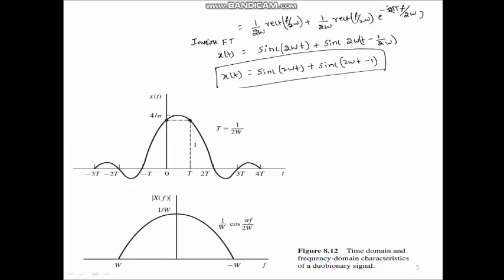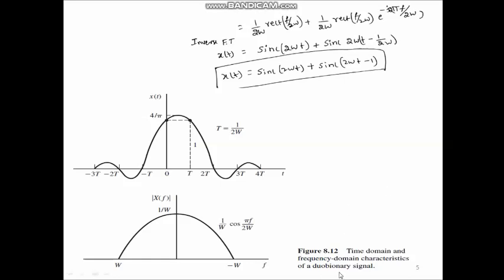So, the inverse Fourier transform of X(f) is x(t). So, it is equal to sinc(2Wt) plus sinc(2W(t - t0)), or sinc(2W(t - 1/(2W))). In the next step, you can write it as x(t) = sinc(2Wt) + sinc(2Wt - 1). So, this equation is called a duobinary signal pulse.